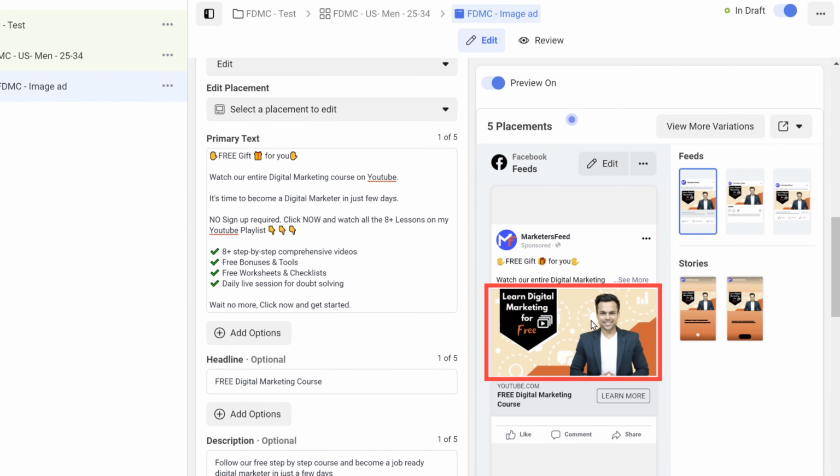Looking at the creative, I've already showed you that creative is again very important. It should be coherent with the brand. I'm not sure whether you guys have been able to figure it out. The one mistake that I'm doing in this image creative is the color branding. Here you can see the brand of Marketer's Feed is blue, orange and white. But the branding of this image creative is orange, cream and some black, some white and orange again. So this is not coherent.